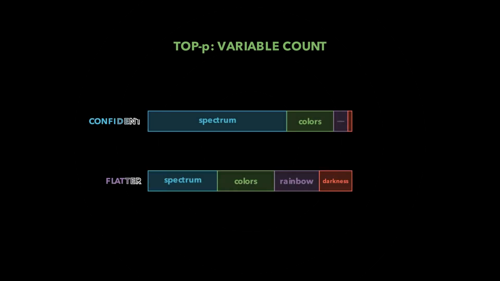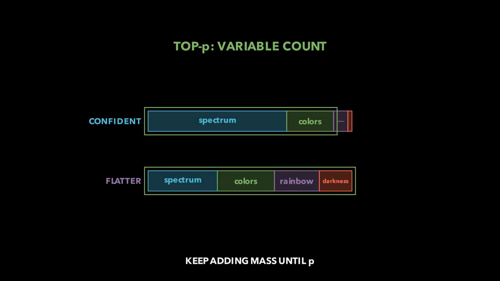Top P, also called nucleus sampling, uses a probability threshold instead of a fixed count. Starting from the most likely token, it keeps adding candidates until their cumulative probability reaches P. A confident distribution may need only 2 tokens. A flatter distribution may need 10. The fence changes size with the distribution. Neither fence checks facts. Both only control which continuations are eligible for the random draw.